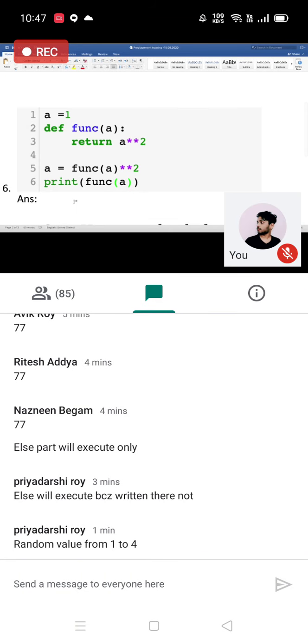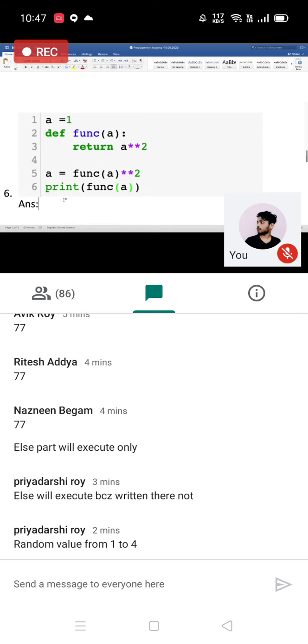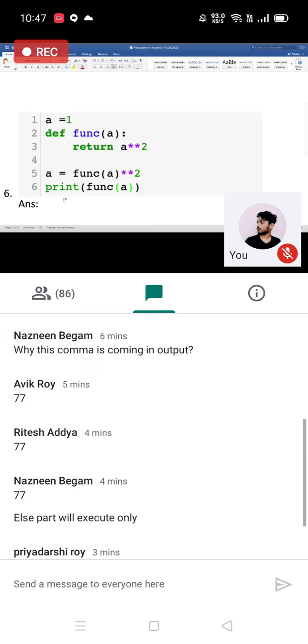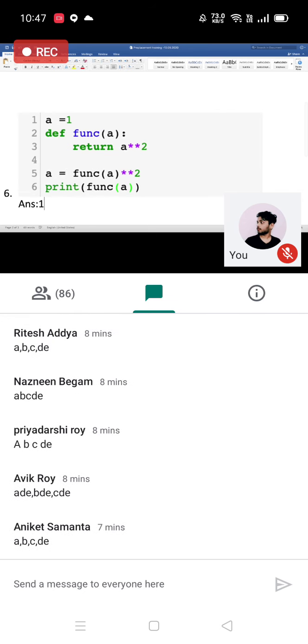So what will this return? After this, we are again doing this function call. We've done a to the power 2 and again to the power 2, so a to the power 4 basically. So what should be the output of this program? Ma'am, answer will be 1. Correct. 1, because 1 to the power anything is just 1. Correct. Absolutely.